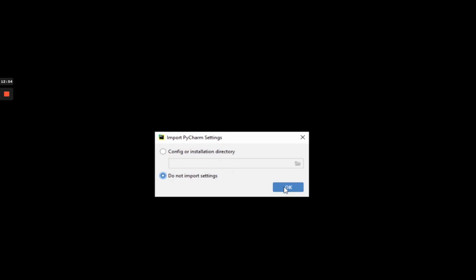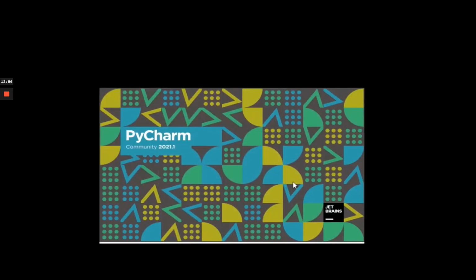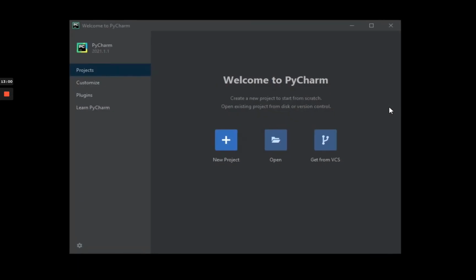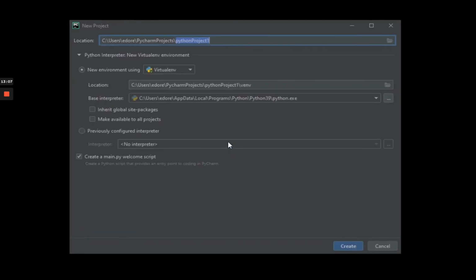Okay, so just click on OK if you have this. Maybe you won't have this the first time you install PyCharm. And then you directly come to this window and you can just create a new project here. So you can see here you can choose the location of your project.